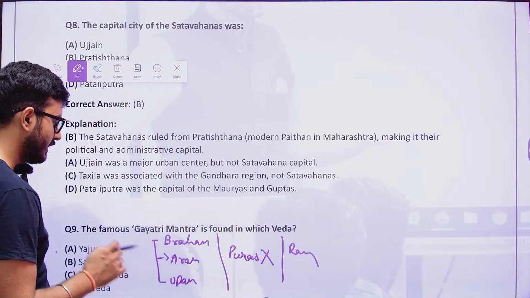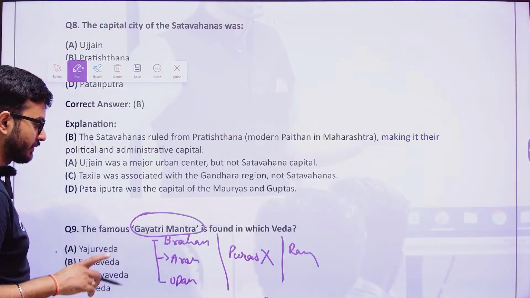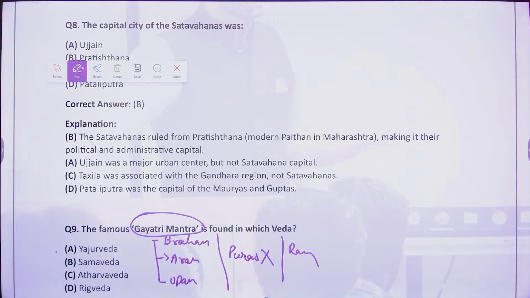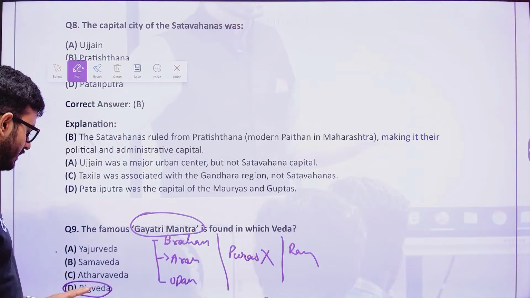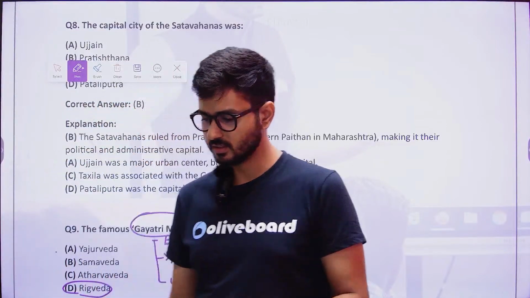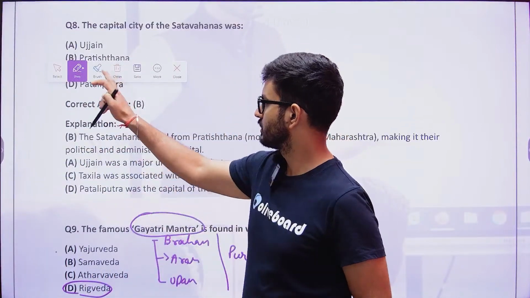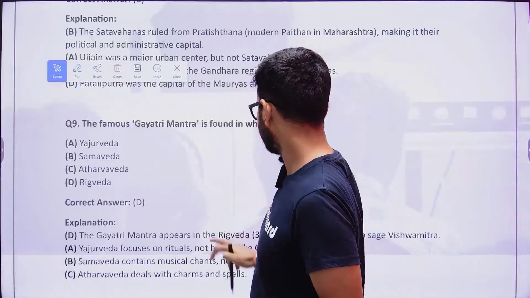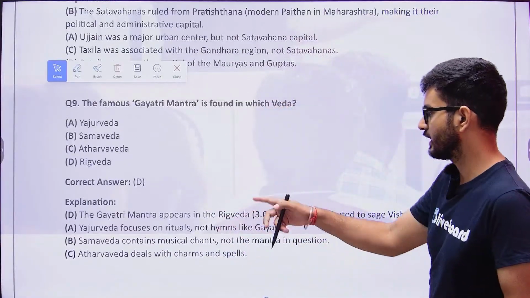When we talk about the Gayatri Mantra, in which text is it majorly found? That is the main question. Is it the Sama Veda, Atharva Veda, Yajur Veda, or the Rig Veda? The answer is the Rig Veda, that is D. There was a sage known as Vishwamitra, who is the propounder of this particular Gayatri mantra.